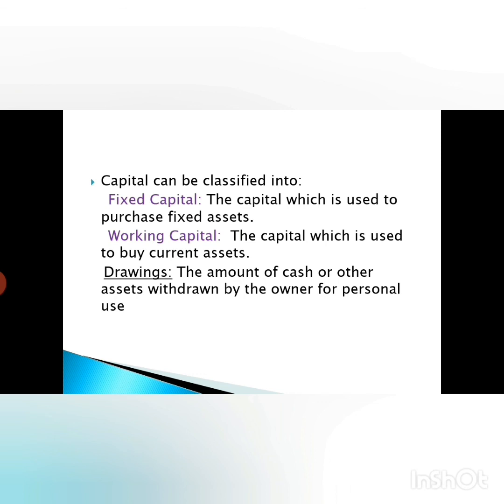Drawings. Drawings is the amount of cash or other assets withdrawn by the owner for personal use. When the owner himself takes money, cash from the business for his own use or personal use. When I say personal use, it could be taking stock or any cash from the business for his family or his personal use, or using the car which is supposed to be used for the business for his own personal household uses. That is known as drawings.